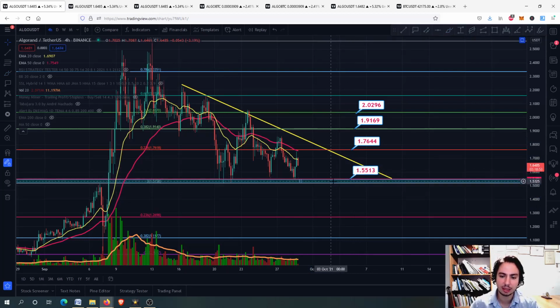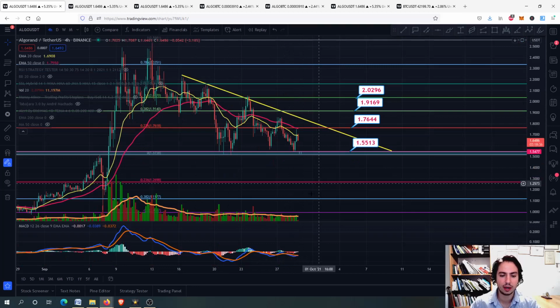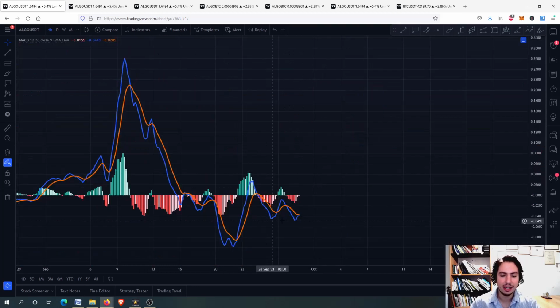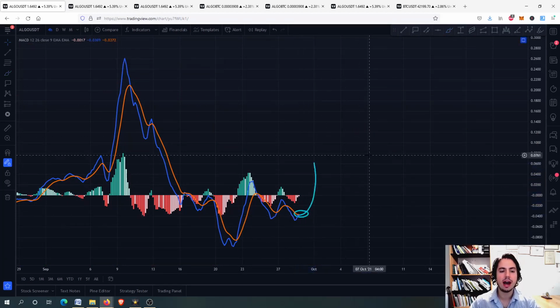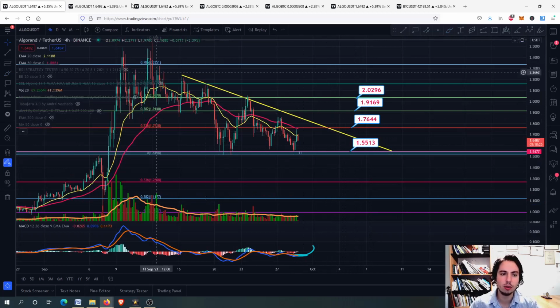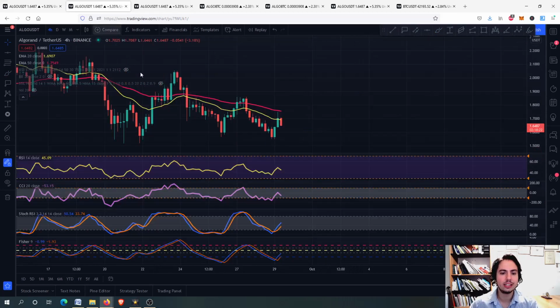Let's see a little bit the Algorand 1.55 USDT support level that we are holding right now, and of course the 1.76, the next resistance levels, along with the EMAs 1.91 and 2 Tether USD for the short term. The volume here is decreasing on the 4-hour frame. You can see it is dropping much on Algorand, and let's go a little bit to the MACD, which is having a lower highs and lower lows pattern. We are hoping that maybe we can have a bullish recross and go upwards again, but it doesn't look so good now.